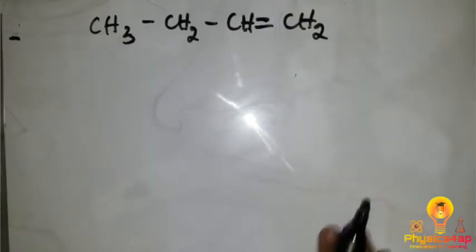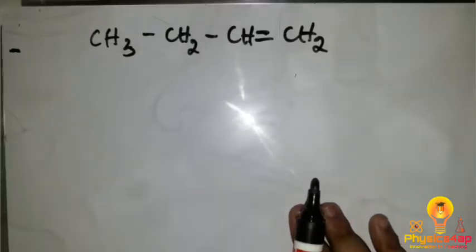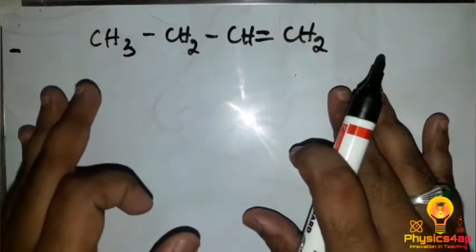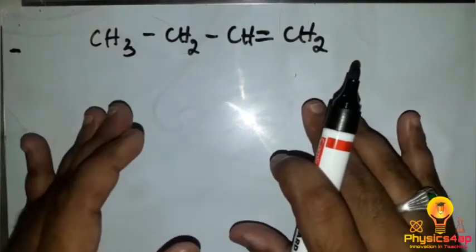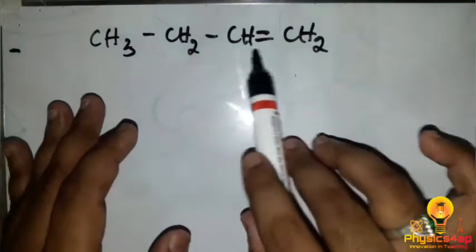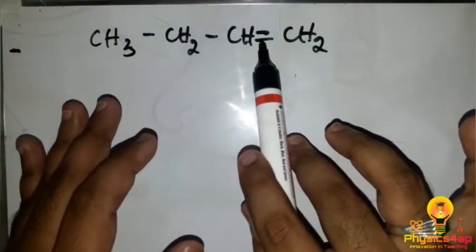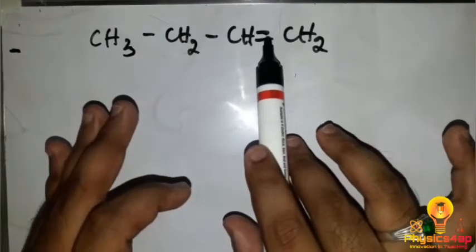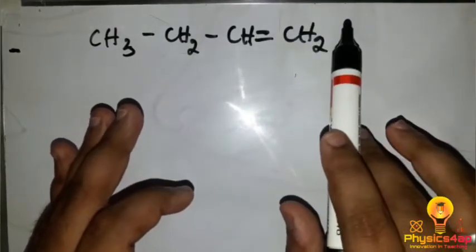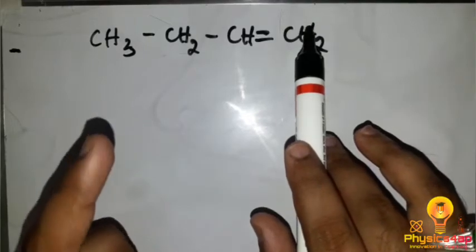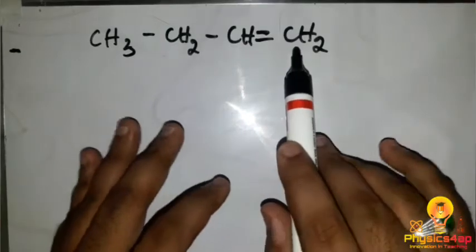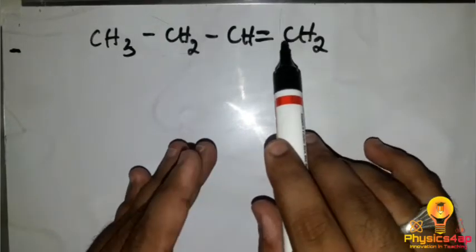So first of all, what we have to do is we have to start giving the number. So the number should start from left or from right. So here the problem is when you are giving the number, see whether there is a bond. Here we have a double bond over here. So when compared to a single bond, the first priority should go to the double bond, and if there is another triple bond over here, then the first priority should go to the triple bond only. So that we will be having an example. So the number system should start from where we have the double bond.